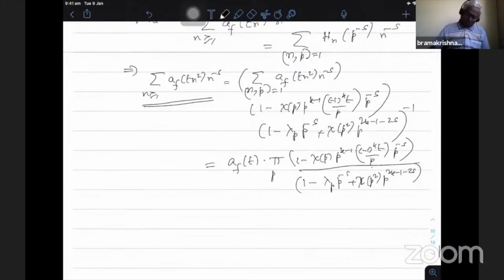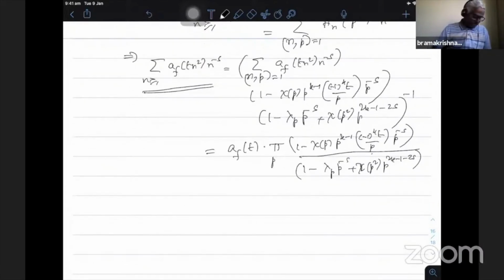Okay, so therefore I can bring this to the left hand side. I think I did a mistake here. So this inverse is nothing but a Dirichlet series. Note that product p 1 minus chi of p power k minus 1. This I can put on the other side. So minus 1 power k t by p.